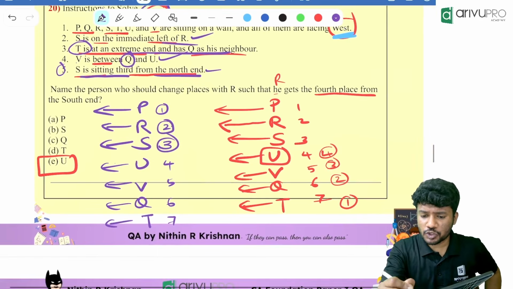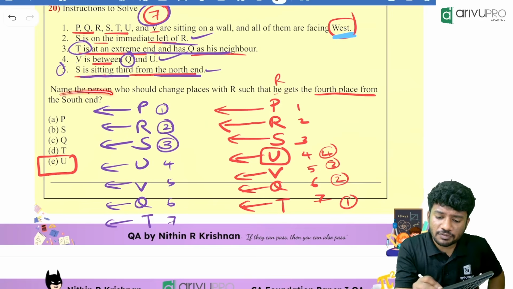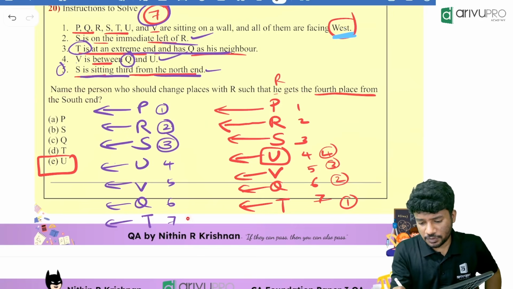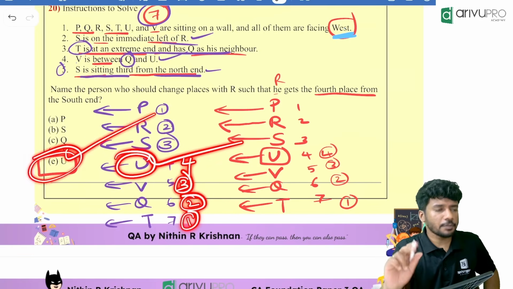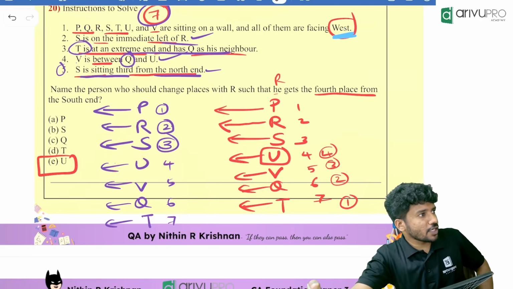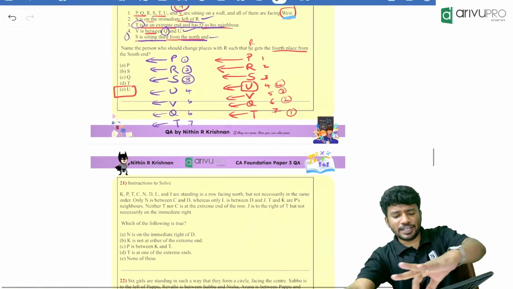Name the person who should change the place with R such that R gets the fourth place from the south end. Fourth place from the south end. This is first place. This is second place. This is third place. This is fourth place. Who should be that person? You should be that person. Okay, Drisha, understood, right? Got the method? Yes. So it is a very good question if you ask me.